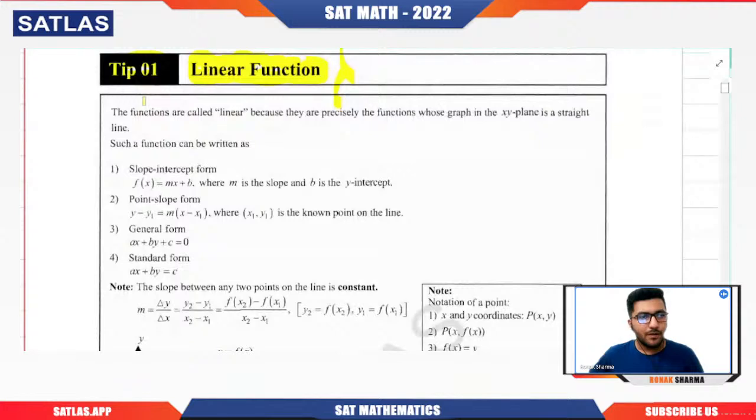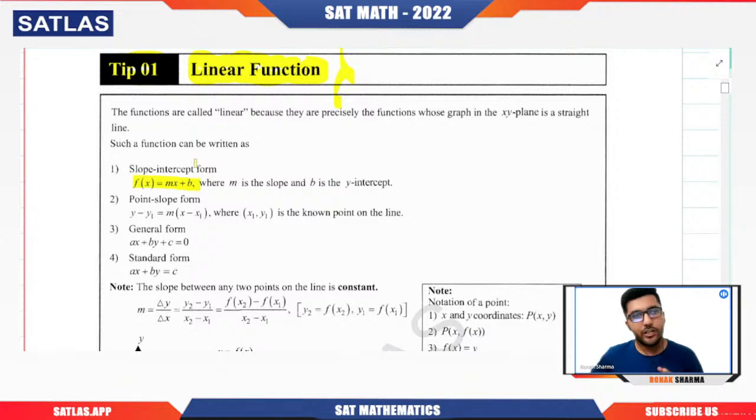If I talk about the linear function, then it simply represents a straight line. You need to understand that particular thing. And a straight line is nothing but a linear equation. So if I talk about the most standard format of the linear function, it is given by f(x) = mx + b.